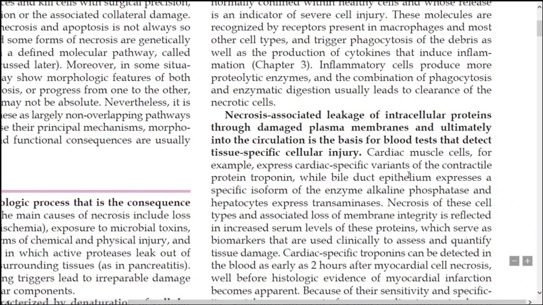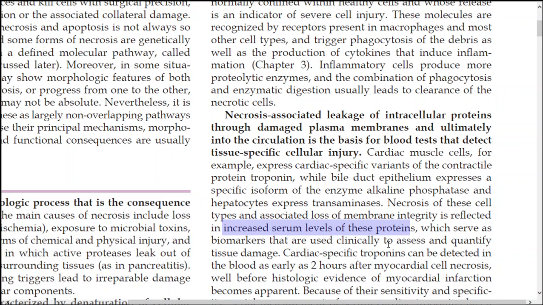Bile duct epithelium expresses an isoform of the enzyme alkaline phosphatase, and hepatocytes express transaminases. These products are released in these specific body regions due to damage to the cell membrane caused by necrosis. Necrosis, as I said earlier, causes loss of membrane integrity, and increased serum levels of these proteins are found.